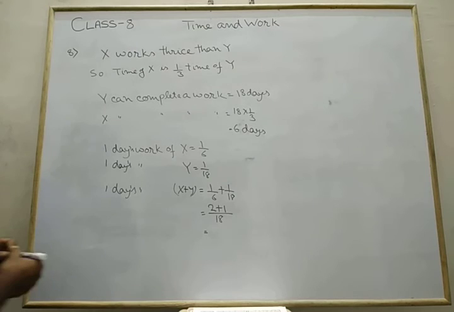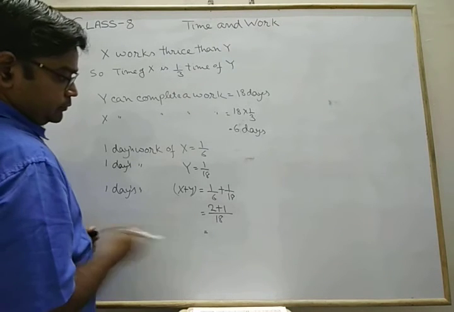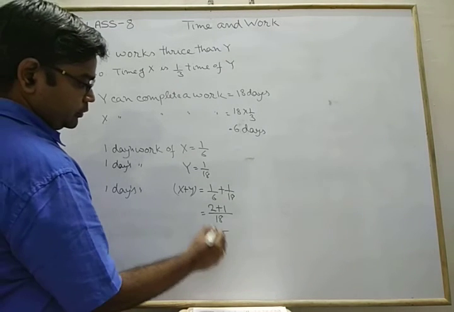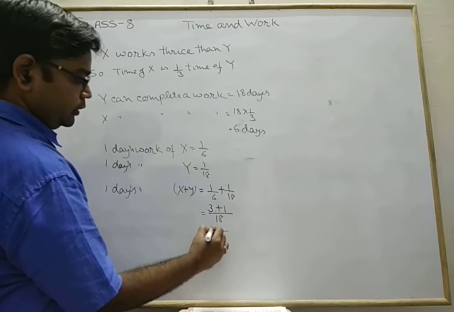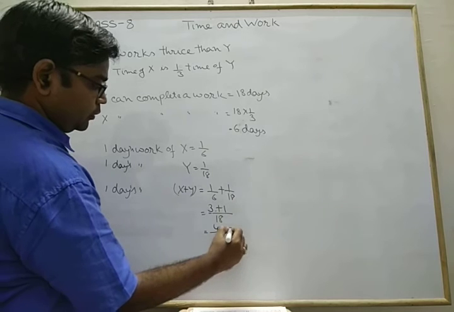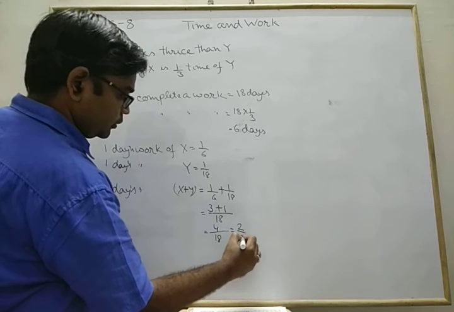So 18 is there. In this case 6 3s are 18. 3, that is 4 upon 18, or we can say 2 upon 9 part.